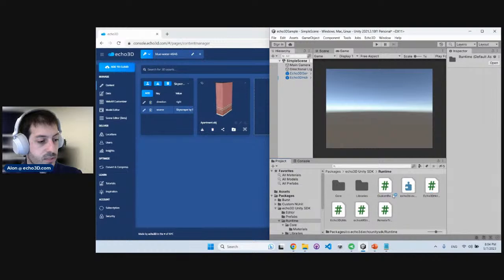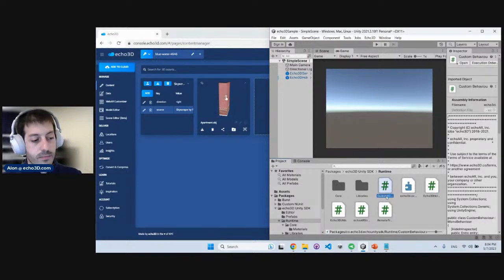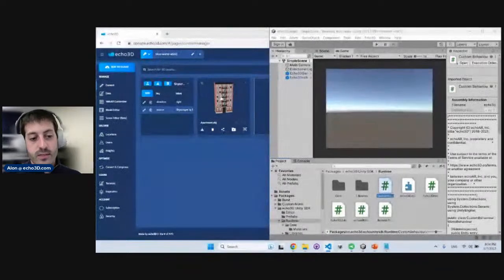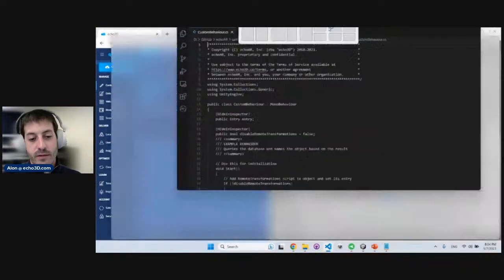And there's a bunch of scripts that you need to be aware of. One of the most important ones is the custom behavior script. This is a script, again, in C#, that allows you to customize the behavior of the asset. So for example, if you want to add real-time updates or you want something to happen once the asset is instantiated, you can edit that code and it will automatically work. And that's, again, a really great, powerful tool because it's attached to everything that we have. So let's see it in practice.